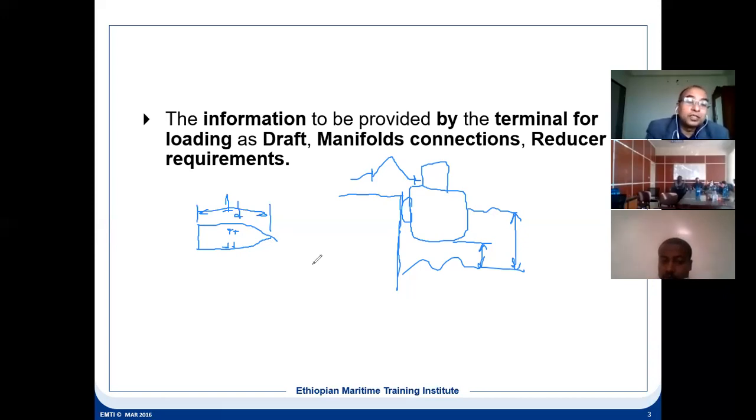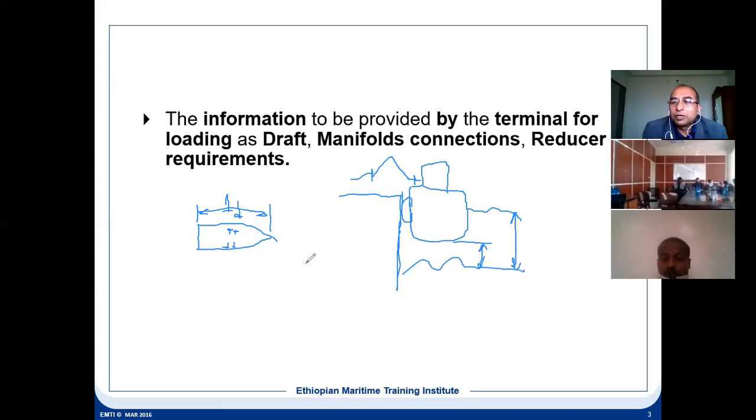Once the terminal gives the information on what their manifold connections are, what will be the dimension of the flange, then the reducer. What is the reducer required? Suppose your flange and the terminal flange do not match. Suppose the terminal has a flange of higher diameter than the ship's manifold flange. Then will you be able to fit the cargo hose?